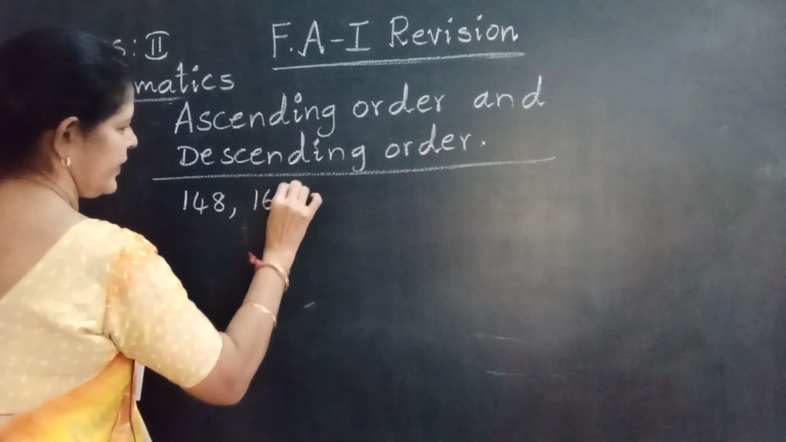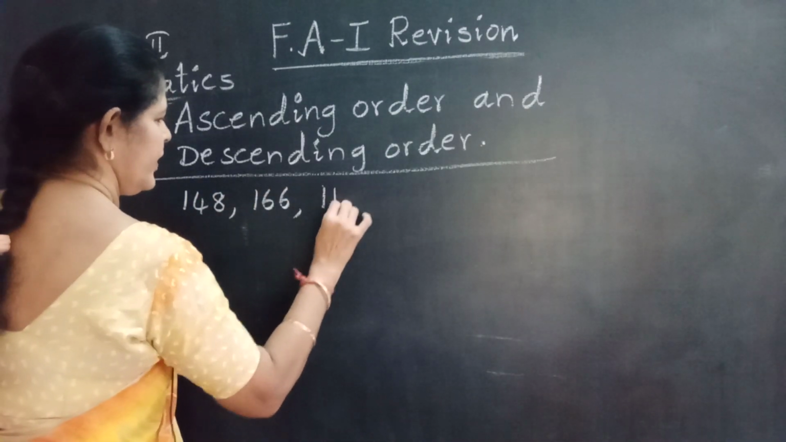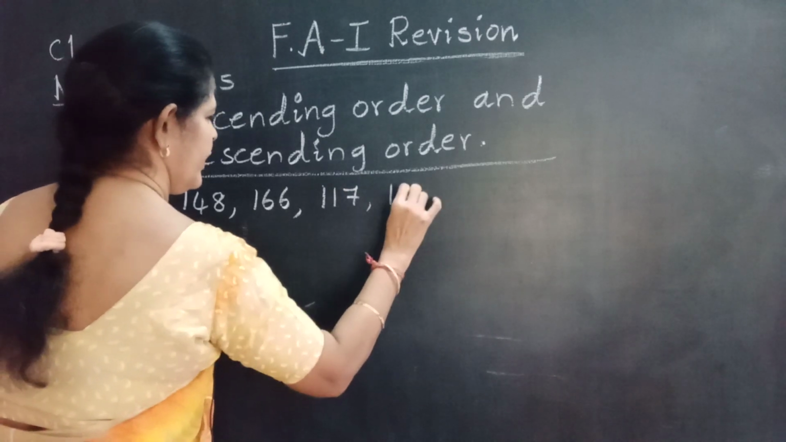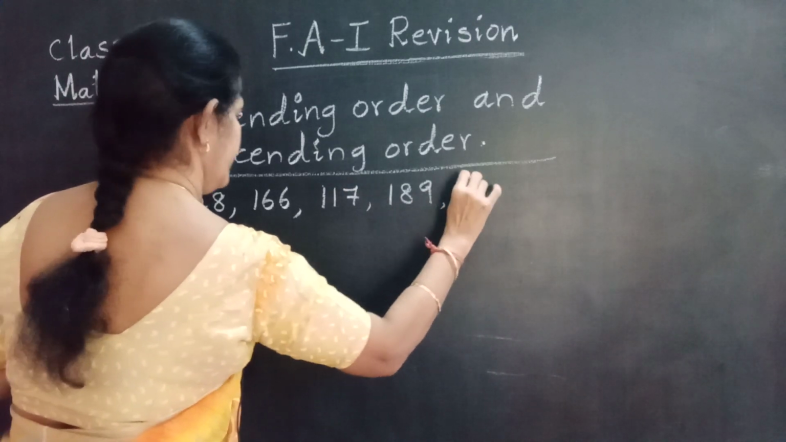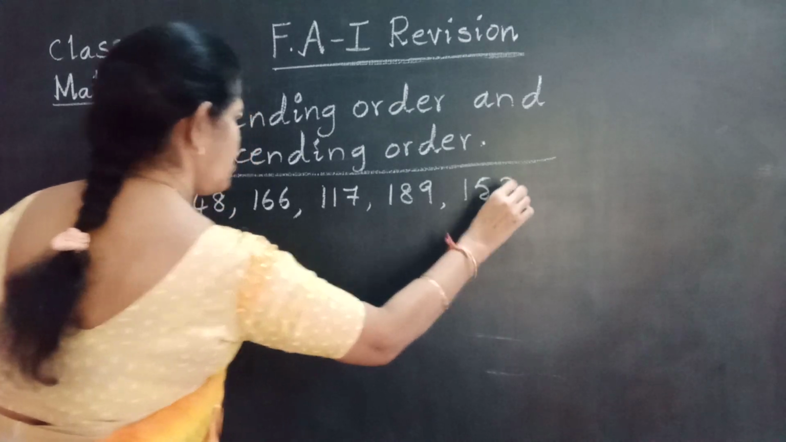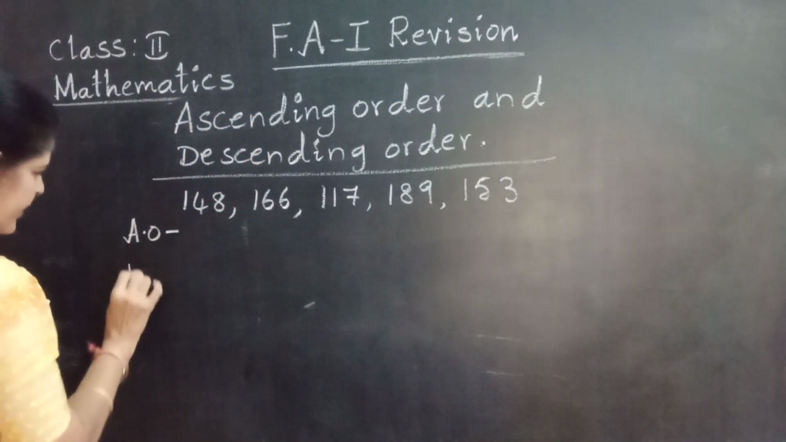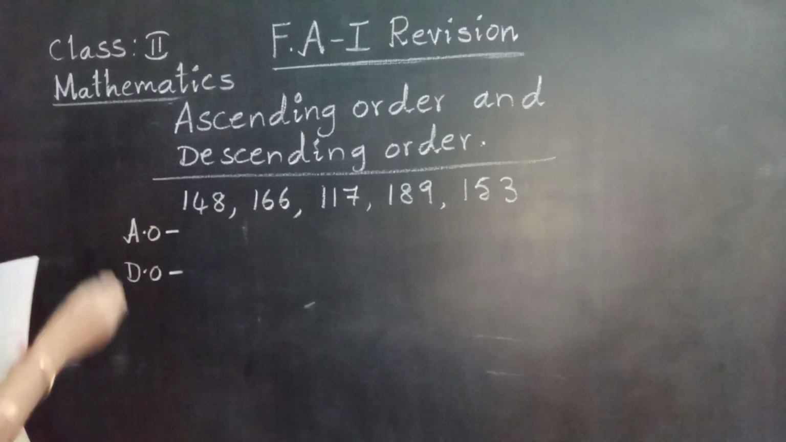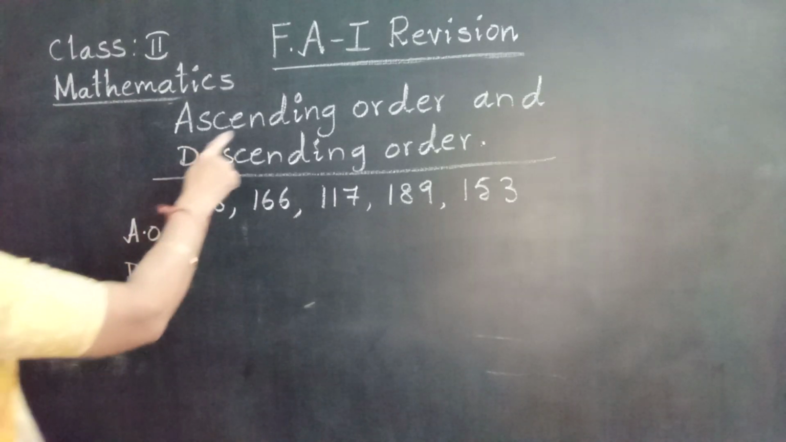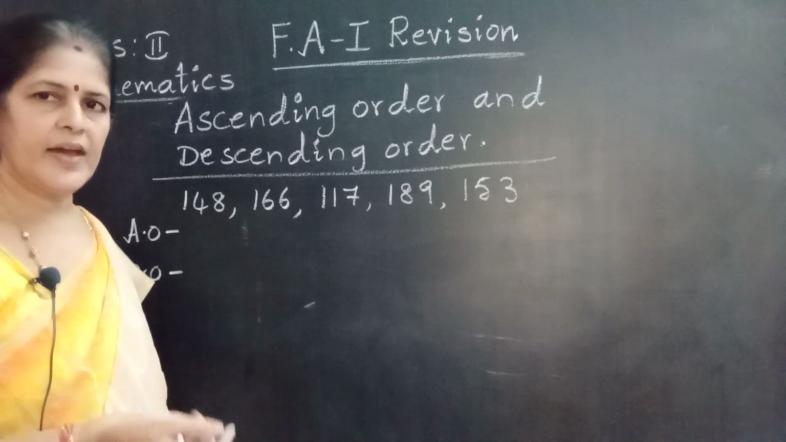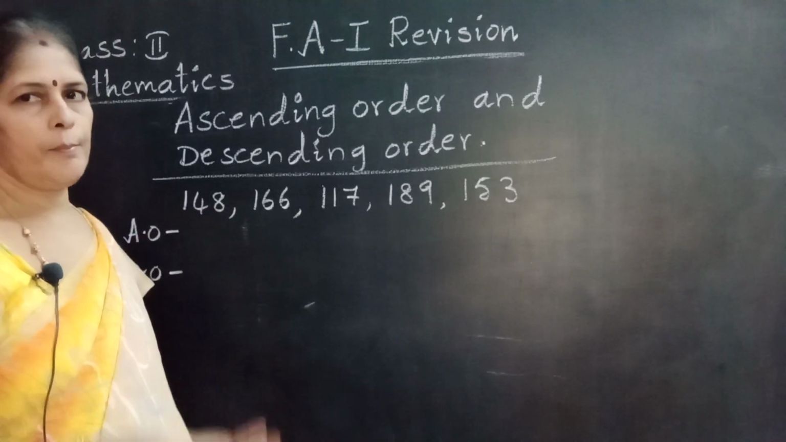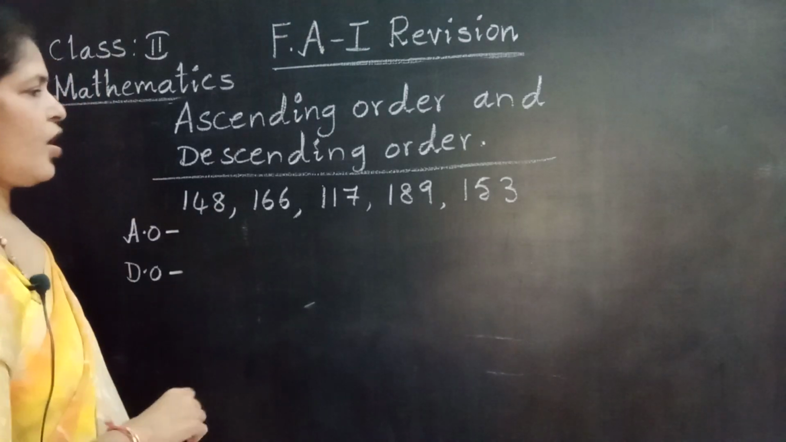117, 148, 166, 170, 189, 153. These are the given numbers. First order goes to ascending order, second one goes to descending order. Ascending order, we arrange the given numbers small number to big number. First goes to ascending order.